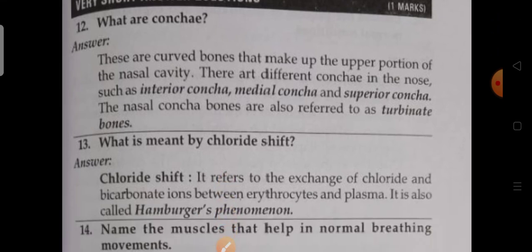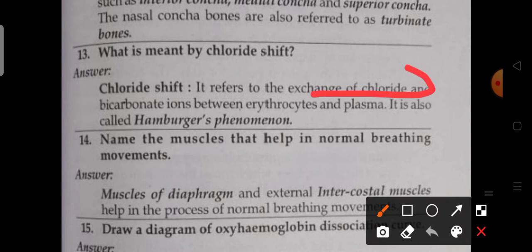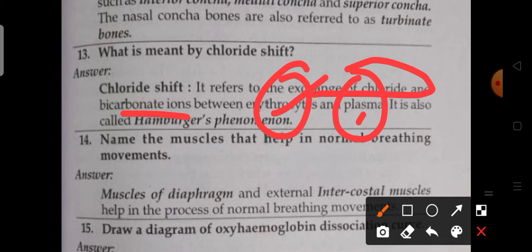Next, coming to what is meant by chloride shift. It refers to the exchange of chloride and bicarbonate ions between erythrocytes and plasma. It is also referred to as Hamburger's phenomenon. So what is exchanging here? The exchange of chloride and bicarbonate ions between the erythrocytes and plasma.